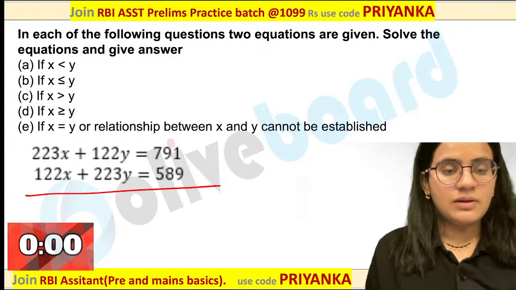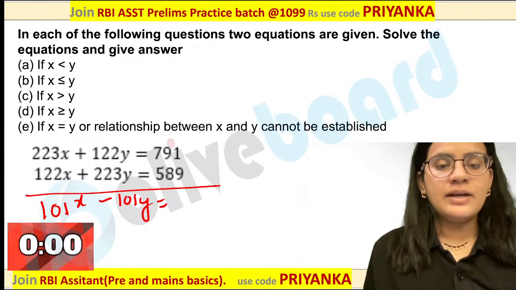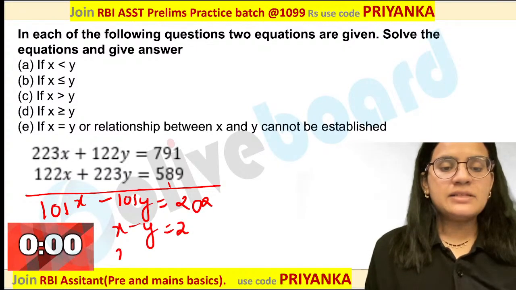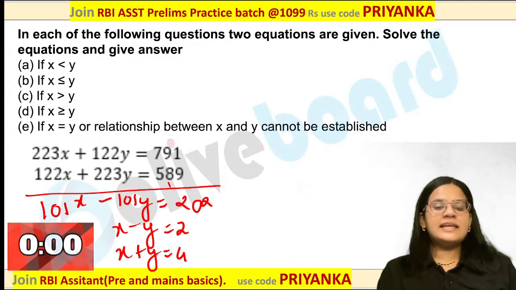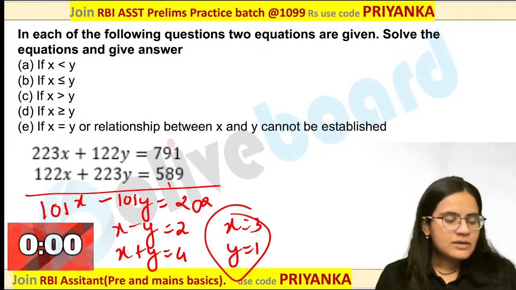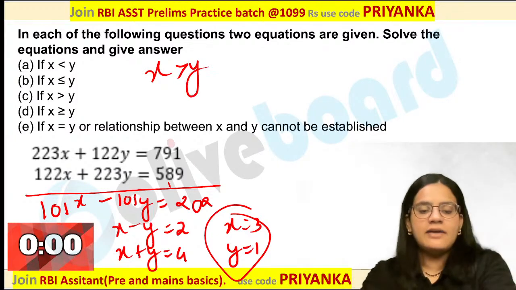That is nothing but this will become 101x minus 101y, which is equal to, when you are subtracting the value over here, 202. So I can say x minus y is equal to 2. So x plus y is equal to 4 and x minus y is equal to 2. So easily x will be 3 and y will be 1. Are you getting it? x equal to 3 and y equal to 1. So x will be greater than y will be the answer.